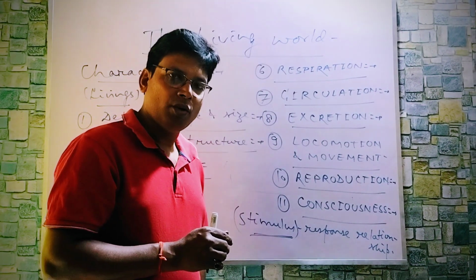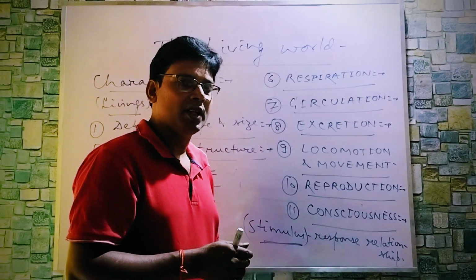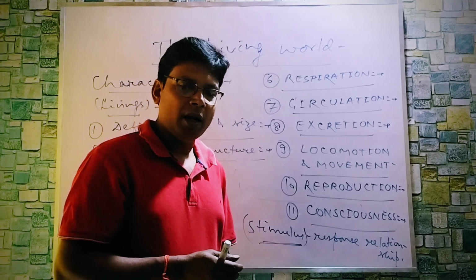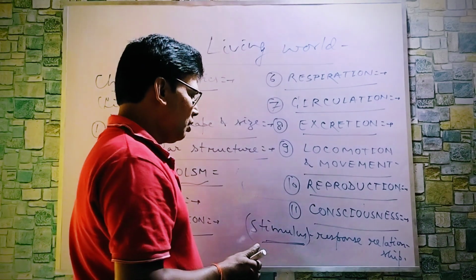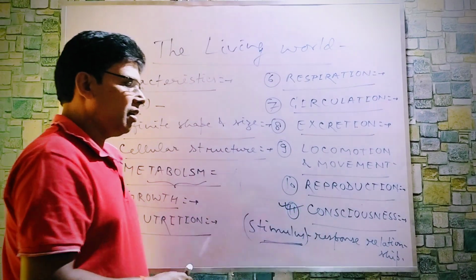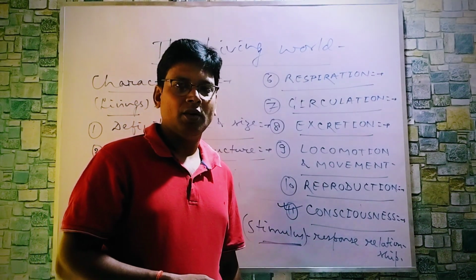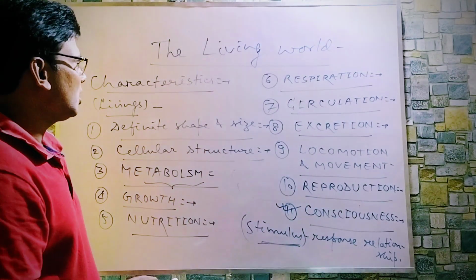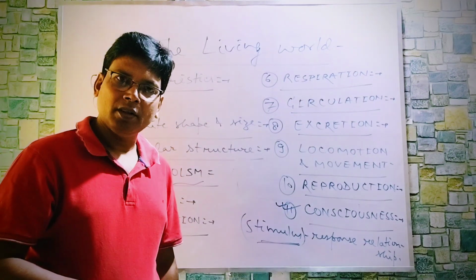Another one is the endocrine system, which includes the action of hormones, the specialized chemicals released by endocrine glands, ductless glands like hypothalamus, pituitary, thyroid, adrenal, etc. So this is the most defining feature, consciousness, and as I have said earlier, the best criterion to check whether an organism is alive. So these are the characteristics of livings you must know.